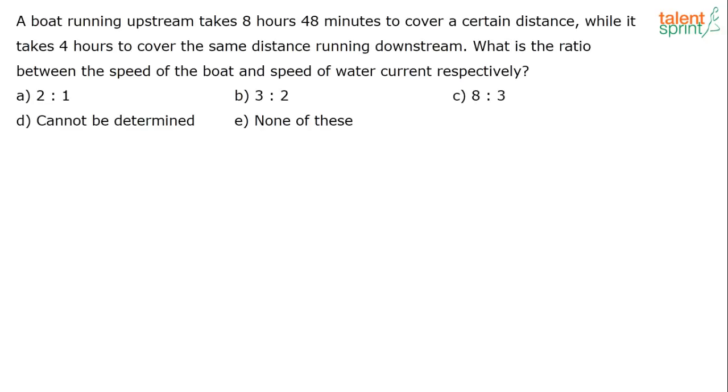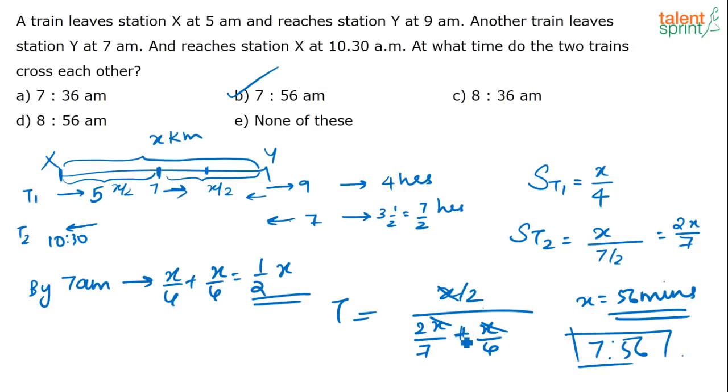Pavan, is the explanation clear to you? I think you have given me the answer as C. It was B, it was not C. Both travel in opposite direction, Anubharat. I think you are asking me about the previous question. So I have added, see, I have done plus only. This is coming from here and this is coming from here. I have added only.